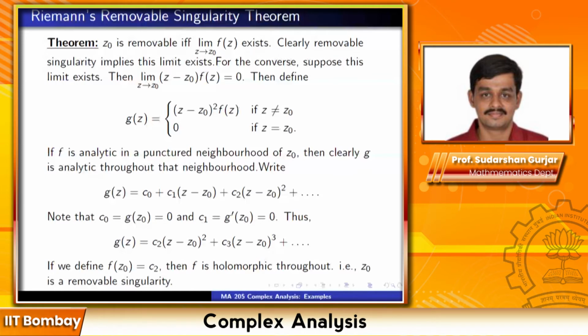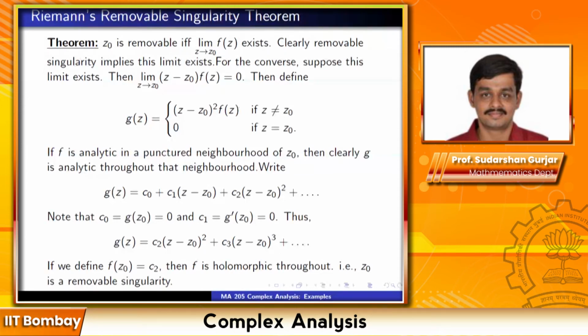So now if we define f(z0) equal to c2. How would I try to define f(z)? f(z) should be like g(z) upon (z minus z0) squared, right? So f(z0) I will simply define as c2. Then f is holomorphic throughout, including z0. That is, z0 is a removable singularity. And f will now become a power series: c2 plus c3 times (z minus z0) plus c4 times (z minus z0) squared and so on.